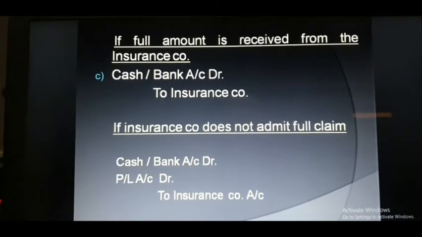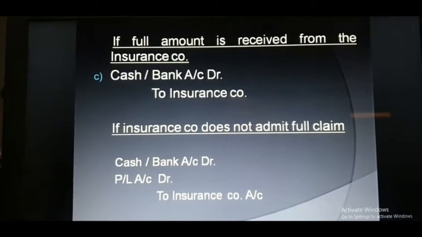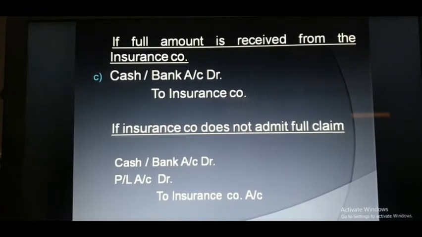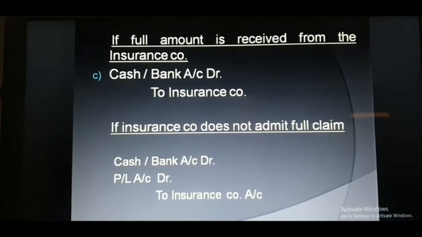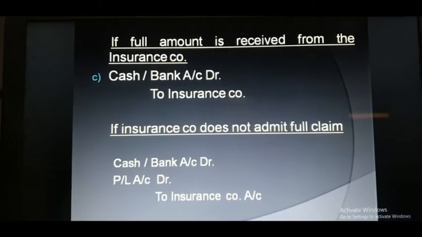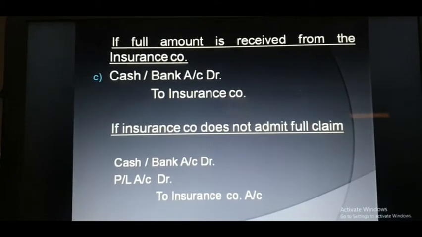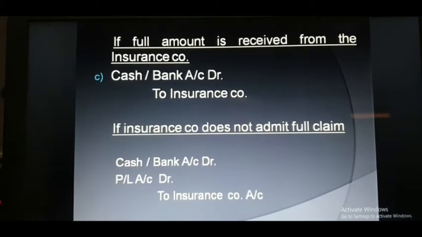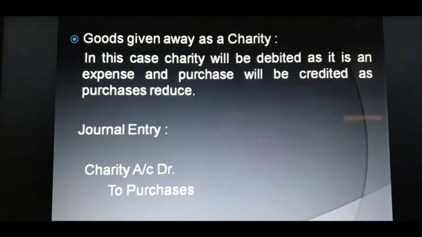So there will be three entries. First you have to put the loss, second the entry regarding the goods being insured, and the third entry if the full amount is received from the insurance company or if the insurance company does not admit the full claim.